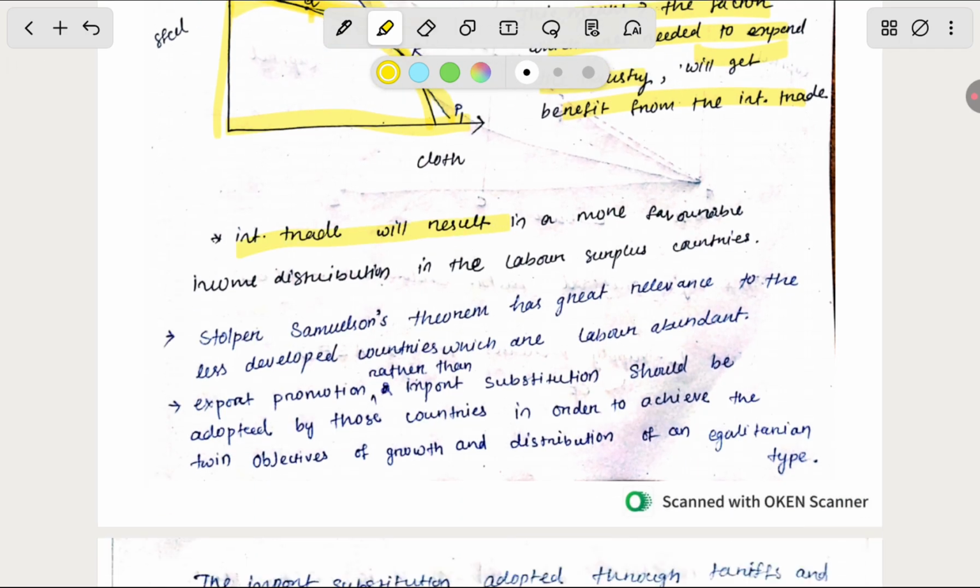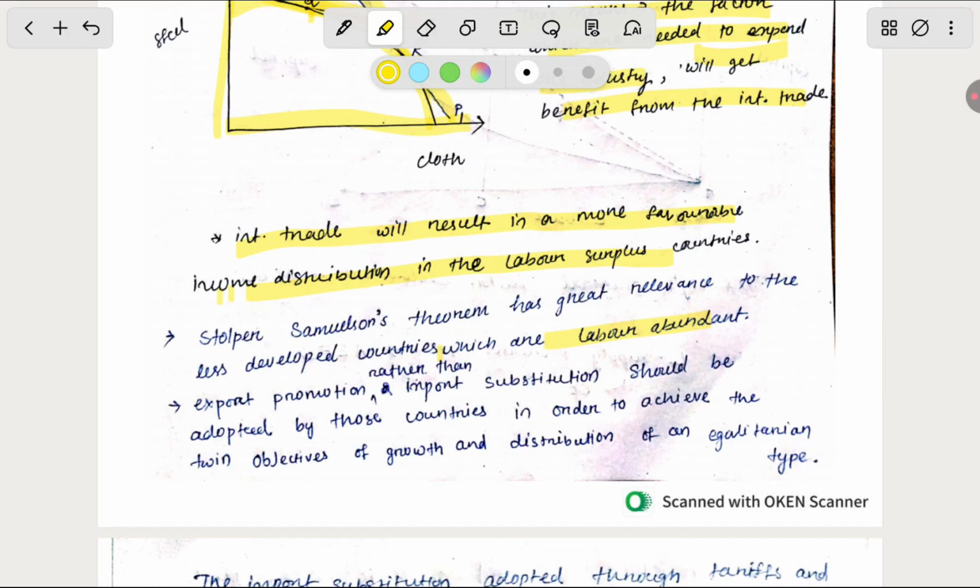International trade will result in a more favorable income distribution for labor surplus countries. It is said that after international trade, the country which is labor abundant will benefit more and have more favorable conditions than the capital surplus countries. So the theorem has great relevance to the less developed countries which are labor abundant. Let's understand why this is happening.